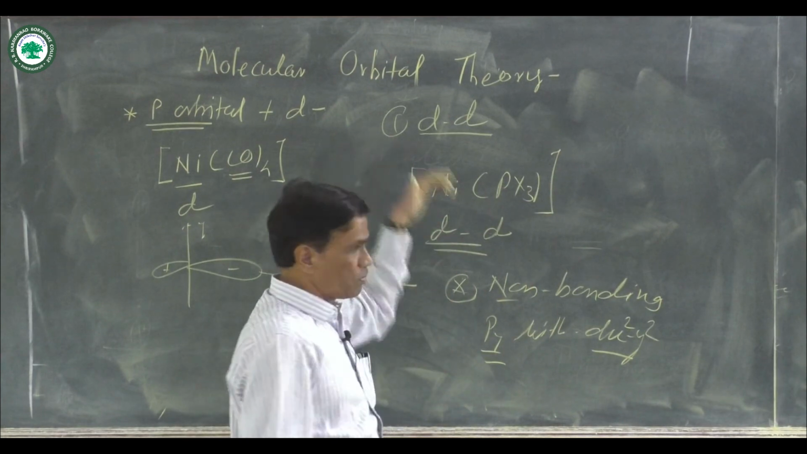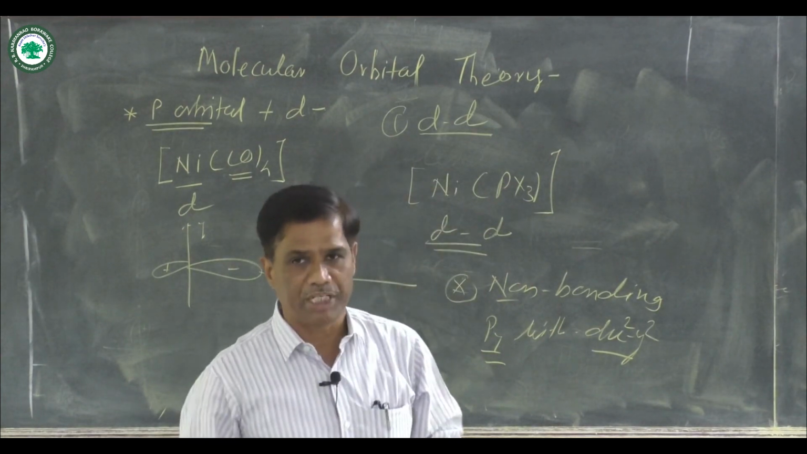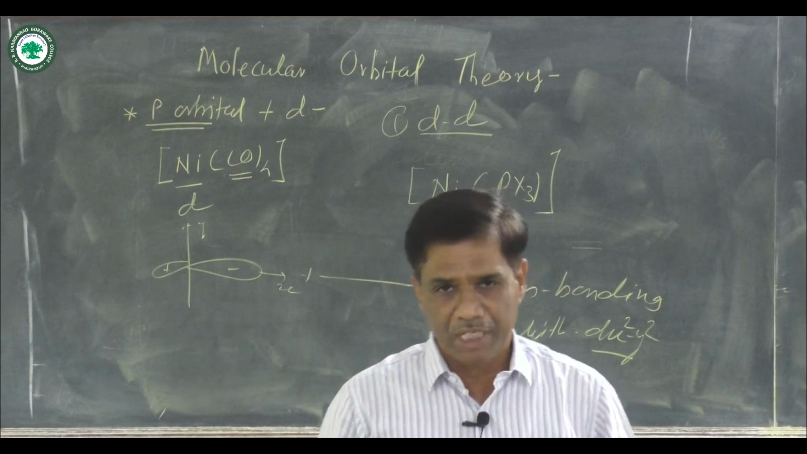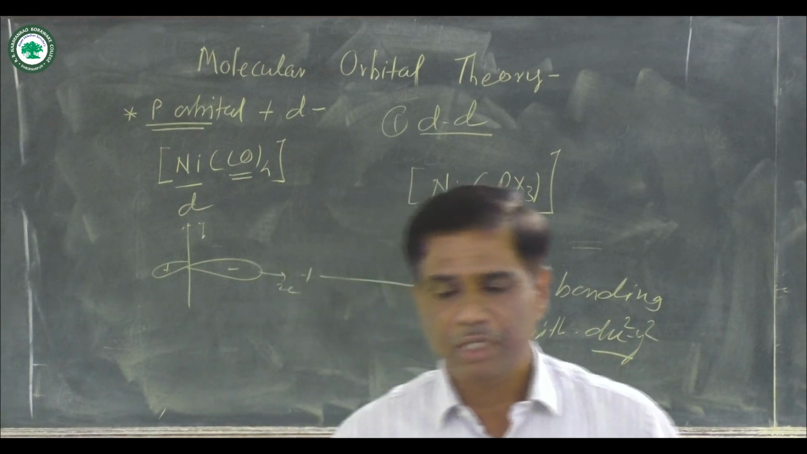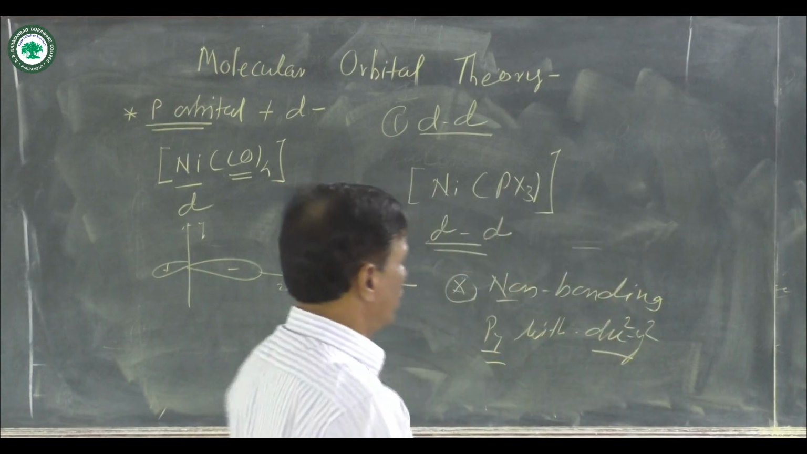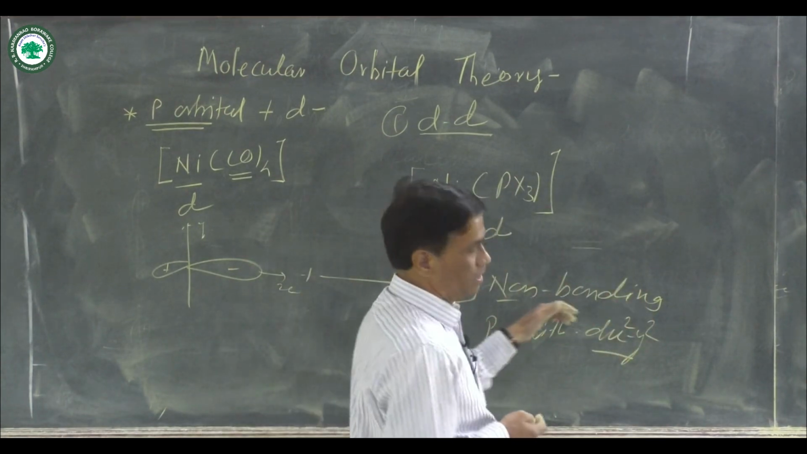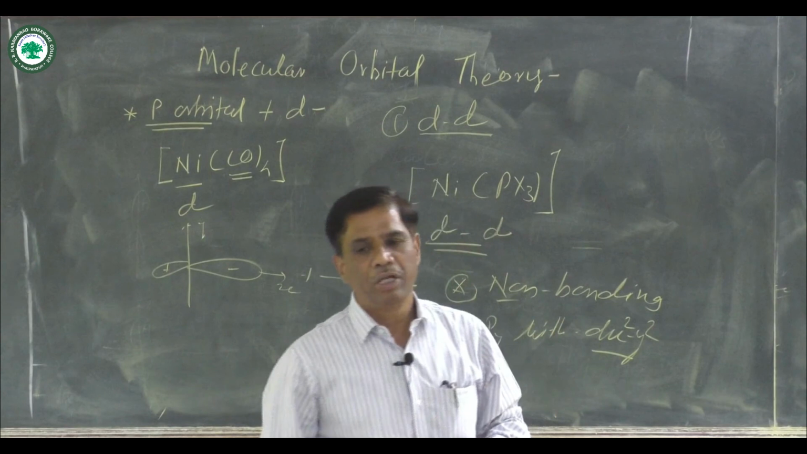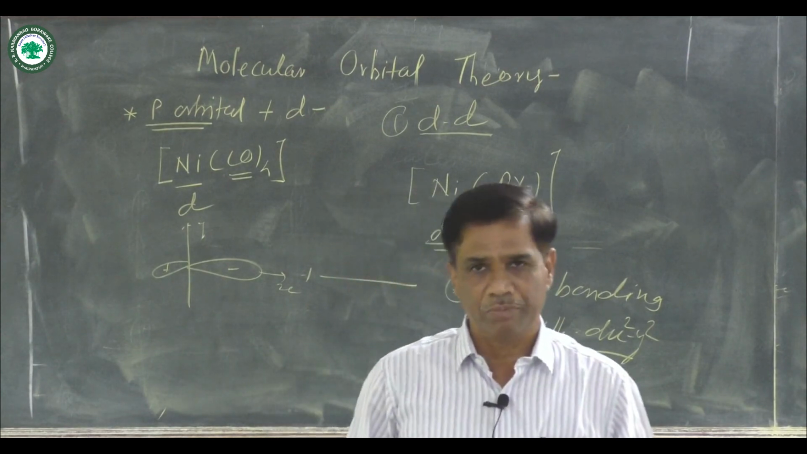So various types of combinations, like SS combination, SP combination, PP combination, PD combination, DD combination, and non-bonding molecular orbital formation, that is enough for the linear combination of atomic orbitals.